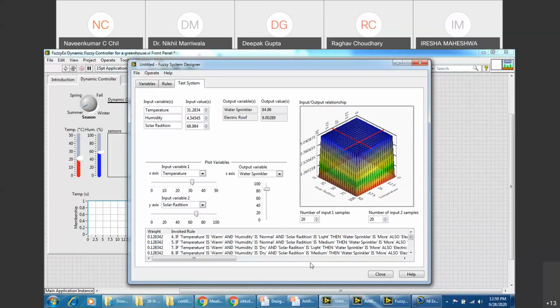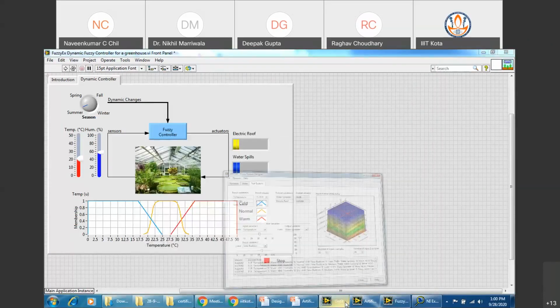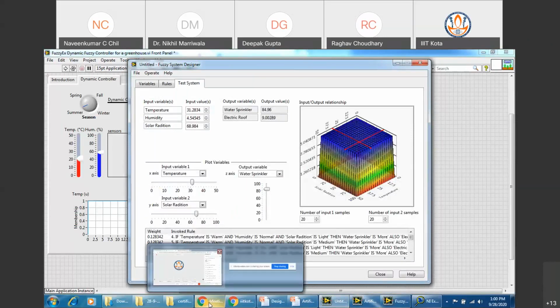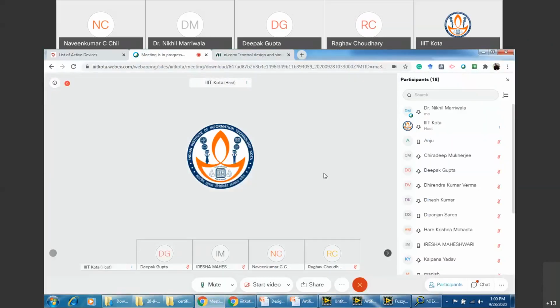Naveen, this is the beauty of LabVIEW, that you can integrate and capture the data in real time. Like you are giving that temperature and those inputs, so you can call those inputs through the DAQ.